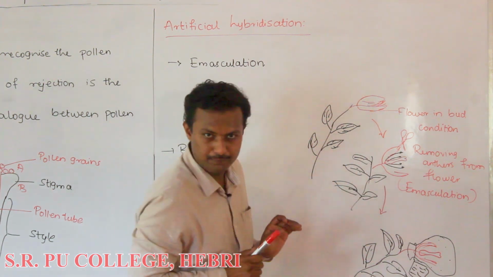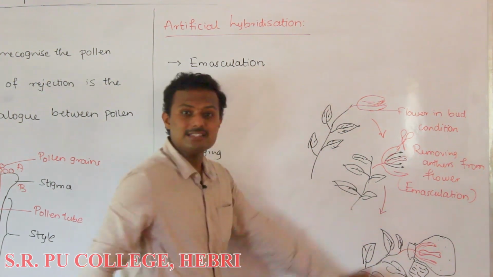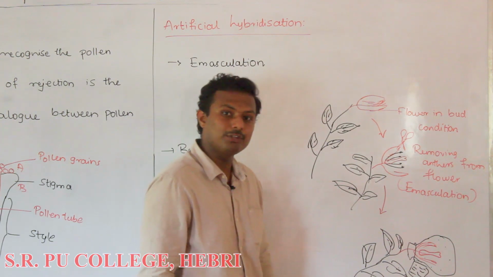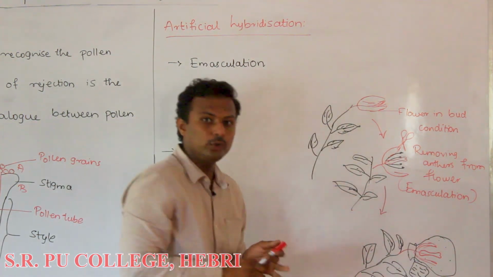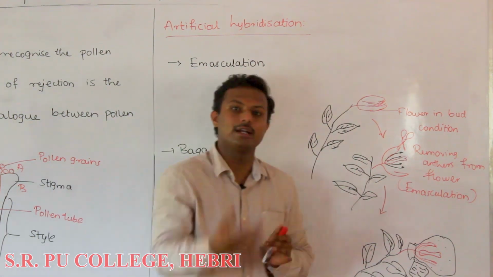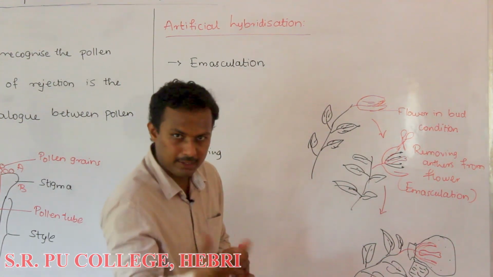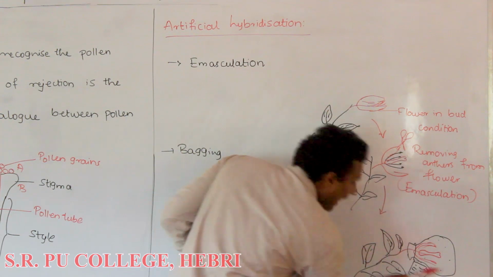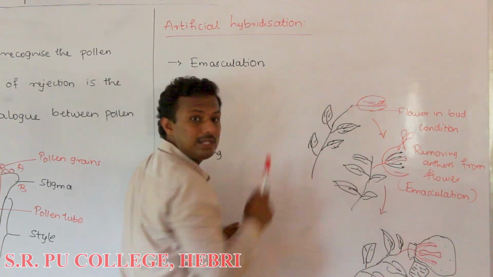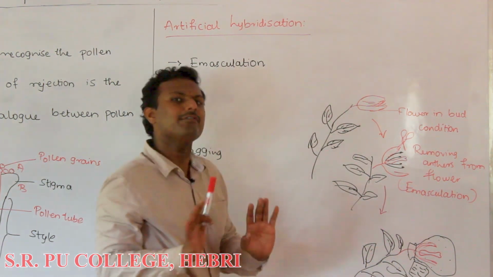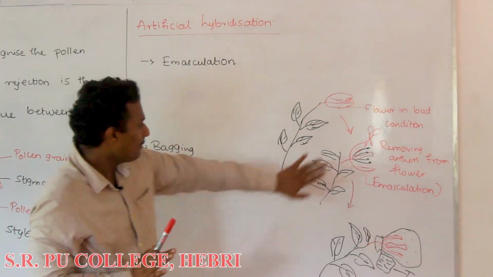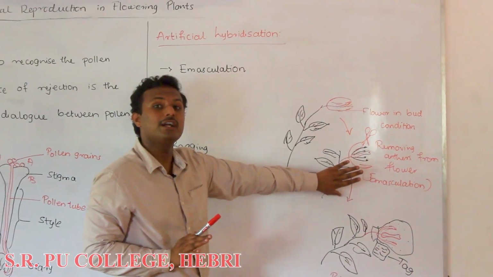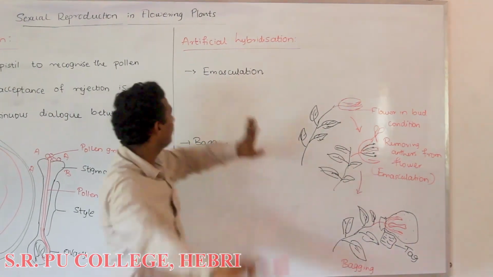We remove one by one all the anthers from this flower, and this is called emasculation. After emasculation is done, we are going to bag it. We use a polythene cover or a cover made of butter paper, and cover that emasculated flower. So why are we doing this? Our main aim is that we don't want this flower to get self-pollinated.